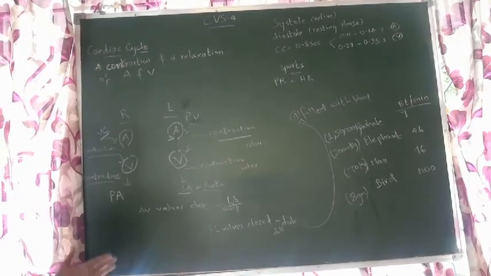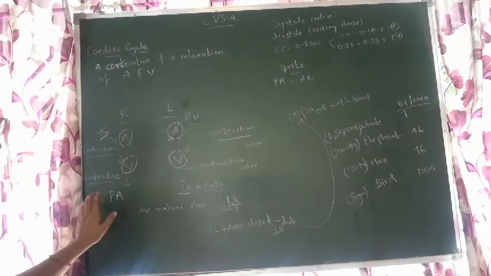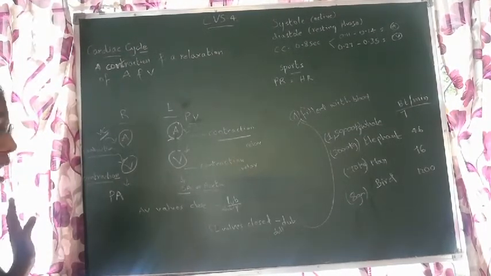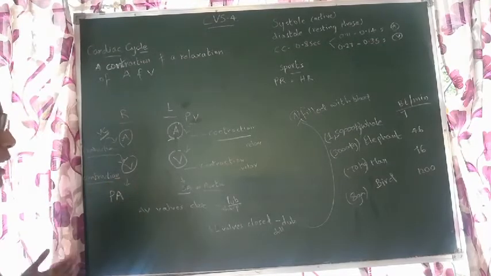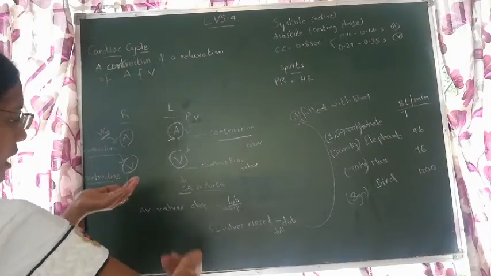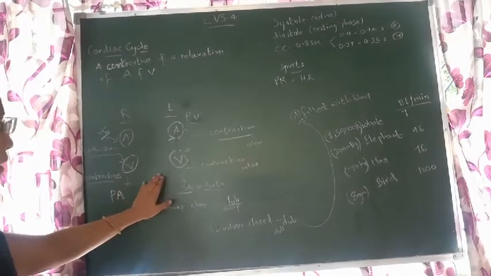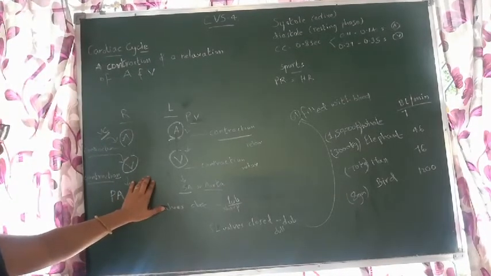Now again, in between ventricles and the vessels, vessels meaning here the pulmonary artery and systemic artery, which valves are there? I have told you already, semi-lunar valves, half moon shaped. Now, these semi-lunar valves close. Why?